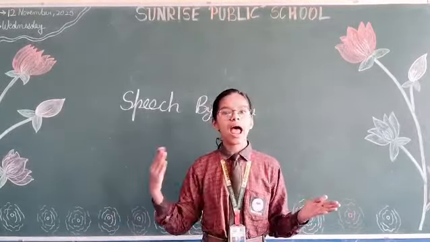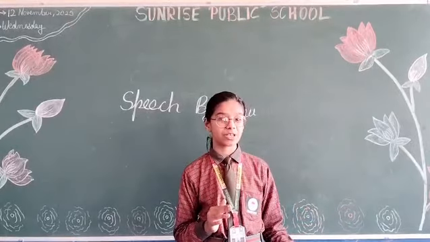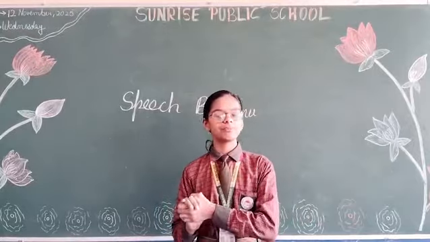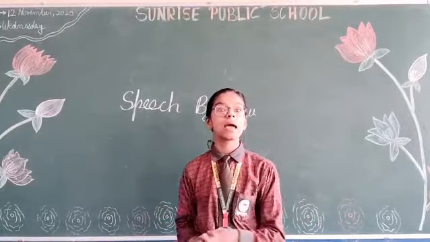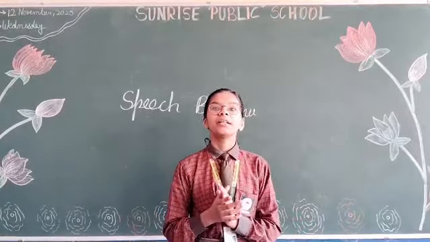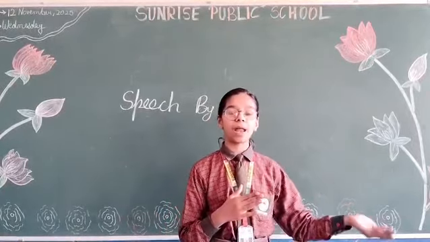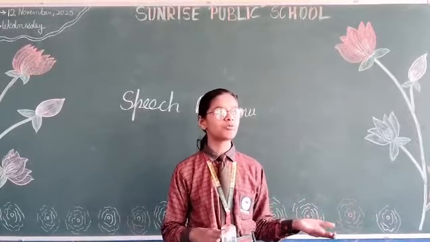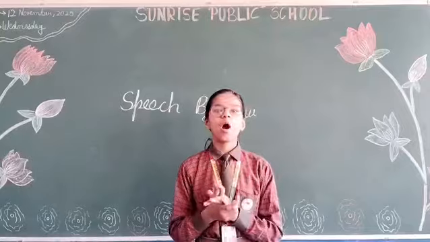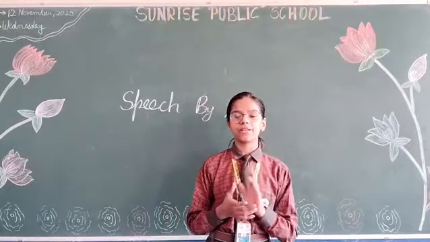Now we will discuss nitrogen, oxygen and carbon dioxide point by point. Nitrogen, 78%. It is used by plants in making proteins, but the plants do not take nitrogen directly from the atmosphere. Some bacteria are present in the plant roots which convert the atmospheric nitrogen into a soluble compound and then it is taken by the plant.